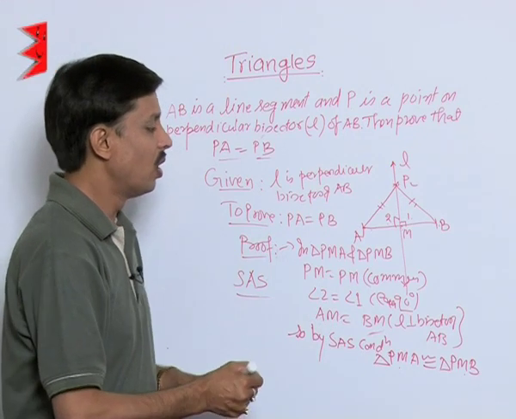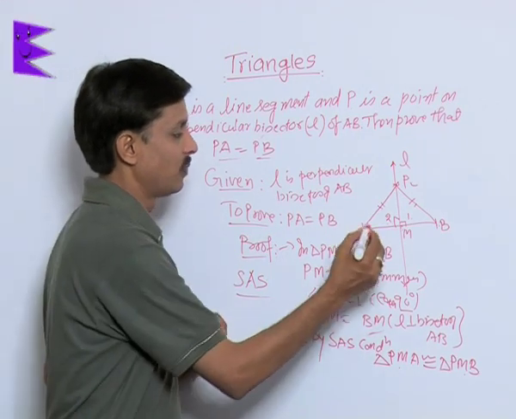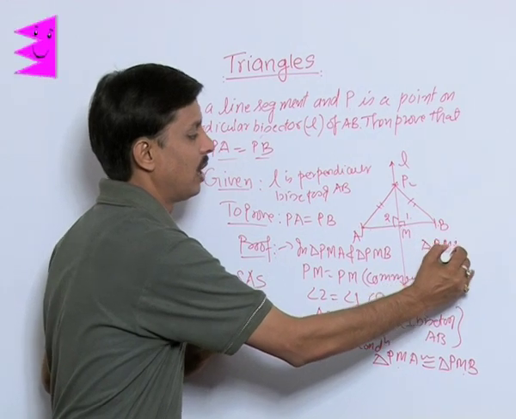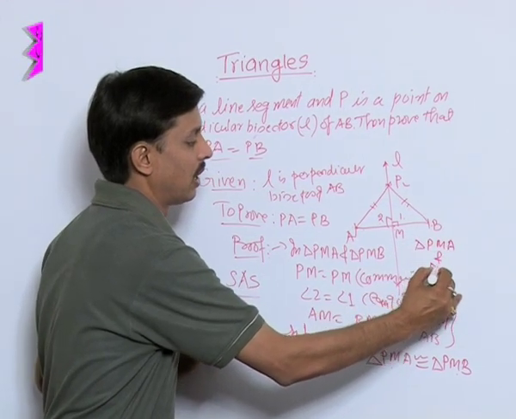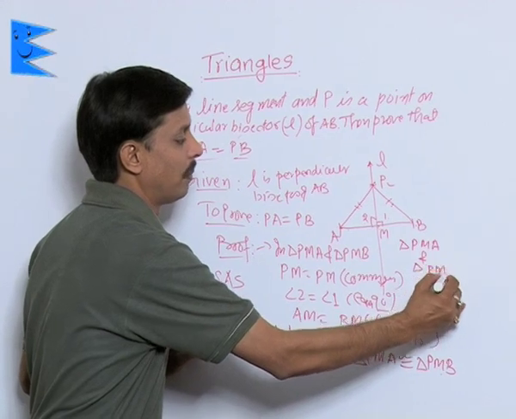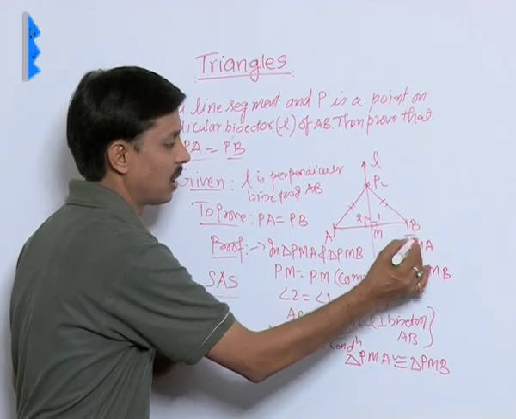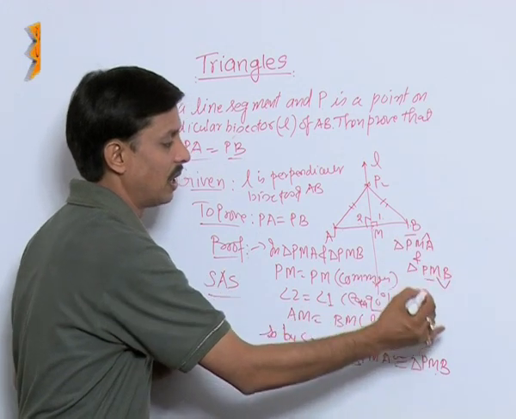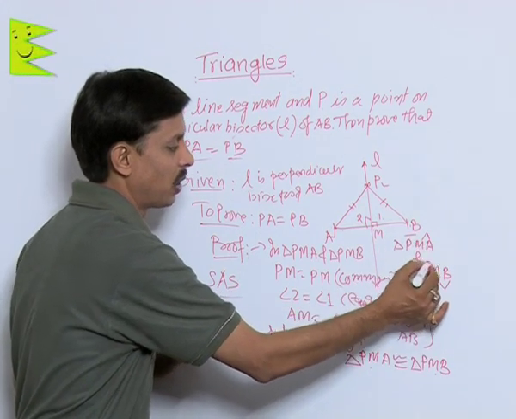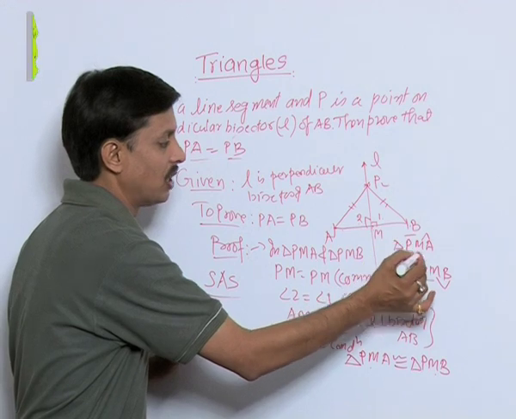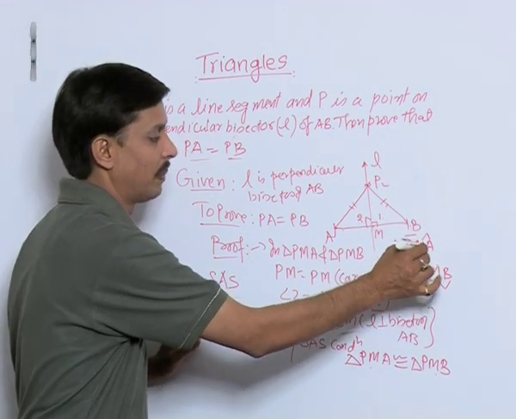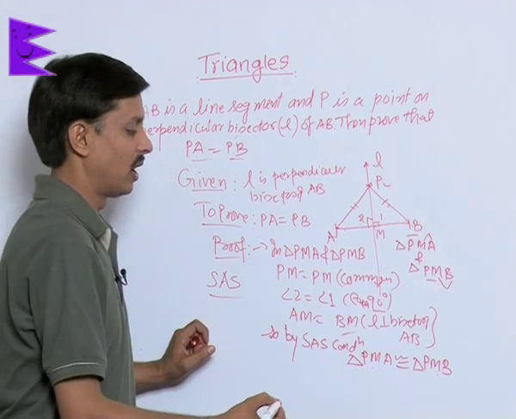I want to tell you which are the corresponding parts. For triangle PMA and triangle PMB, PM corresponds to PM, MA corresponds to MB, PA corresponds to PB, angle P corresponds to angle P, angle M corresponds to angle M, angle A corresponds to angle B.